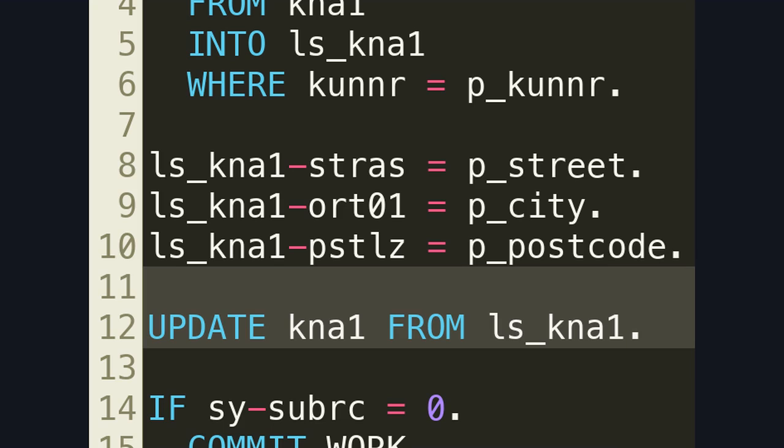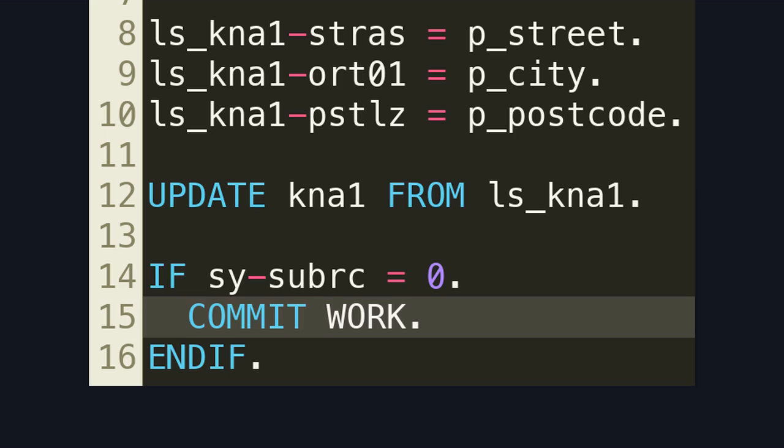This line of code is the core violation. It updates a derived table directly, bypassing business partner validation and synchronization. This commit finalizes inconsistent data. The error may not appear immediately, but downstream processes will eventually fail.